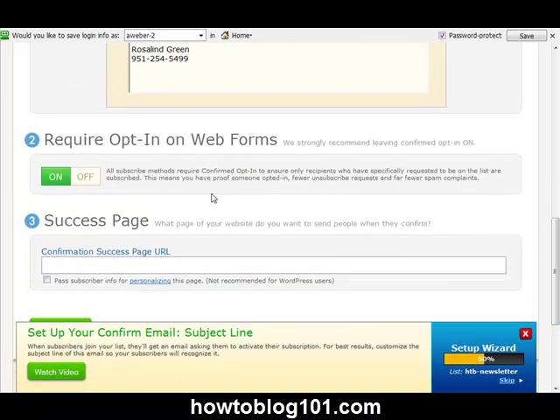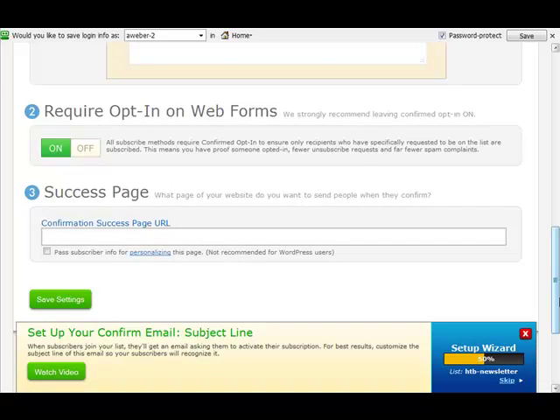Now, the next section, require opt-in on web forms. I always leave this on. There are some people that will turn that off, and what that does is if you turn it off, it's not going to require an additional opt-in. One thing that I don't do is send spammy messages and spammy emails, and so I just definitely want to make sure that the people that I am sending messages to are saying, yes, I want to receive it.